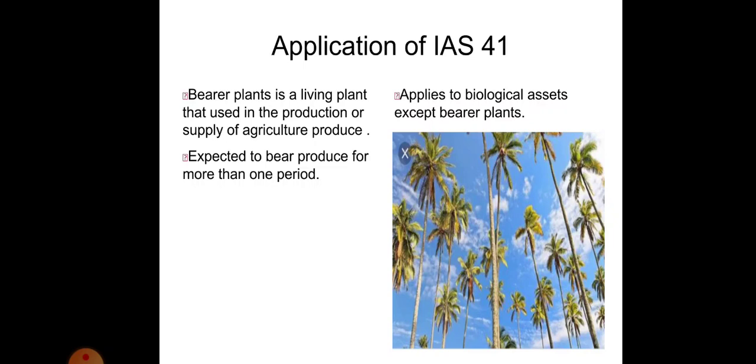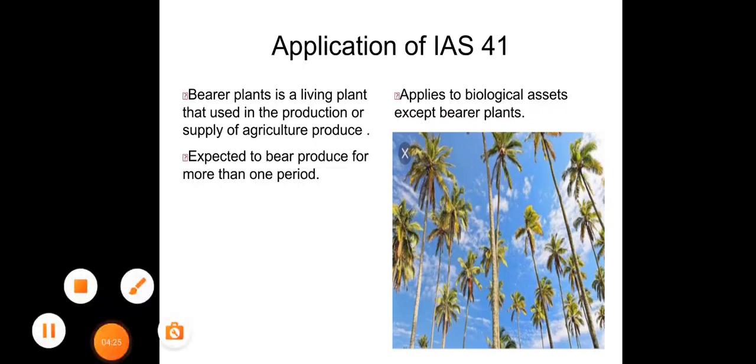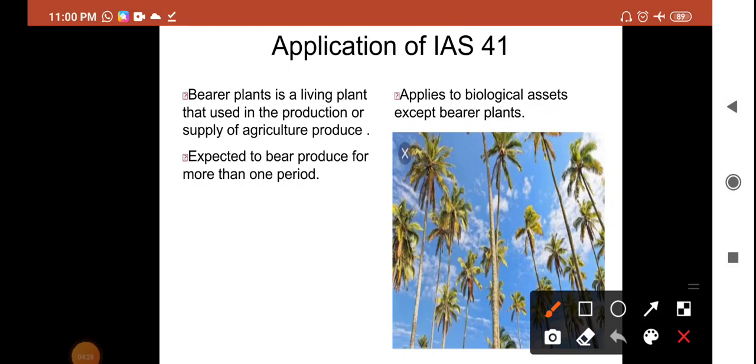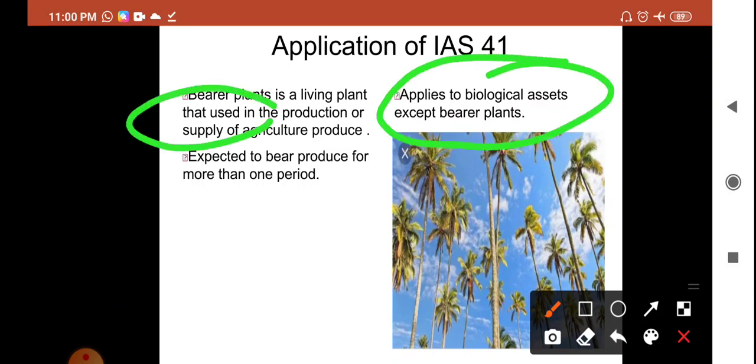A bearer plant is a living plant that is used in the production or supply of agriculture produce, and that is expected to produce for more than one period. For example, here the coconut trees. Coconut trees will give coconuts for more than 1 year. So that is also one example of a bearer plant. So the application of IAS 41 applies to all the biological assets except the bearer plants. So bearer plants means any plant that gives produce for more than 1 year.